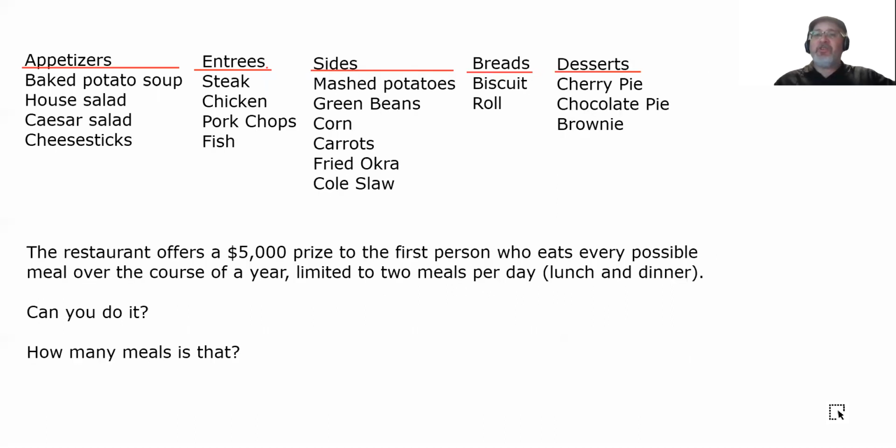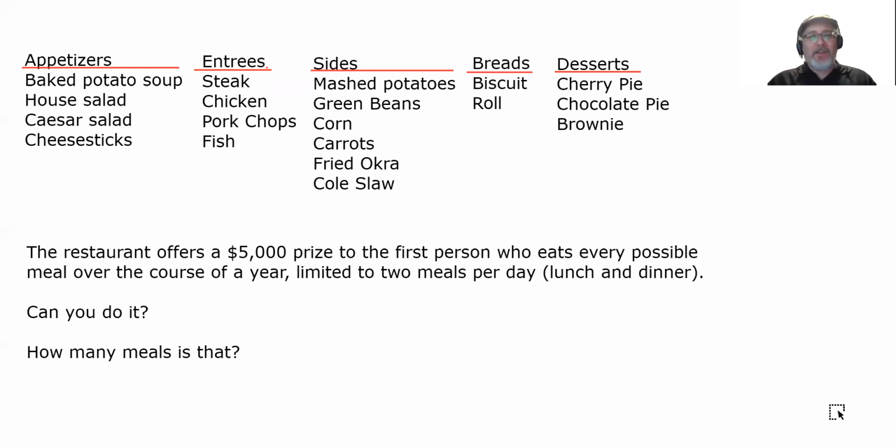And here's the list of things you can choose from. 4 appetizers, I'm not going to read them to you. 4 entrees, 6 sides, 2 breads, and 3 desserts. The restaurant offers a $5,000 prize to the first person who eats every possible meal over the course of a year, limited to 2 meals per day, lunch and dinner. Oh, by the way, this promotion is starting on January 1st at this fictitious restaurant.